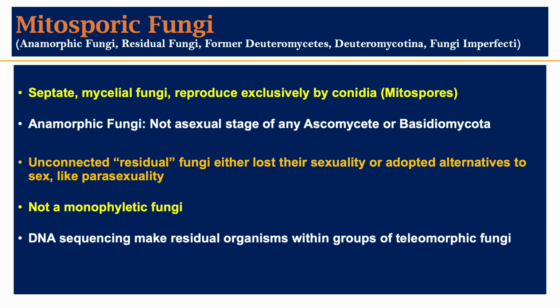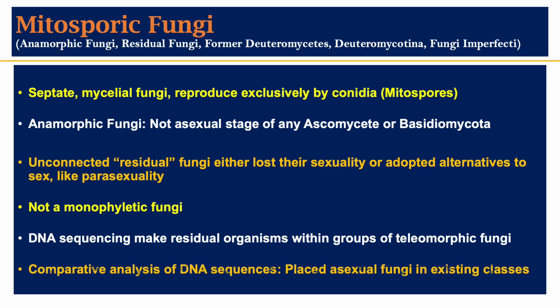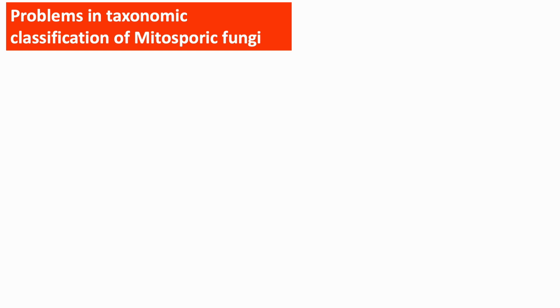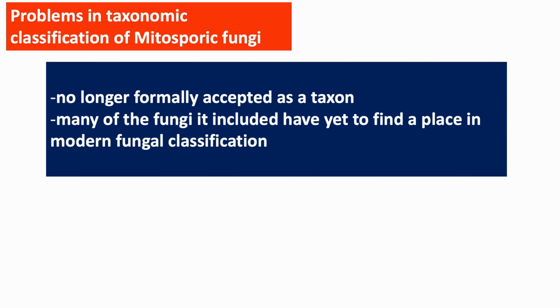Their DNA sequencing places these residual organisms within the group of teleomorphic fungi. Comparative analysis of the DNA sequences has placed mitosporic fungi as asexual fungi in the existing classes. There are a number of problems in the taxonomic classification of mitosporic fungi. Although fungi imperfecti or the Deuteromycota is no longer formally accepted as a taxon, many of the fungi it included have yet to find a place in the modern fungal classification.